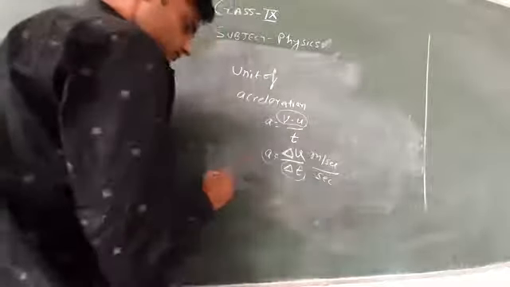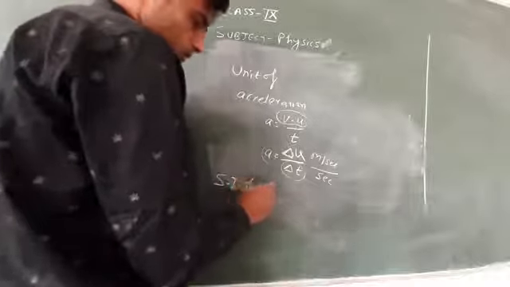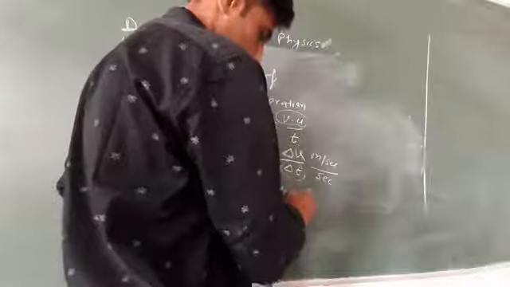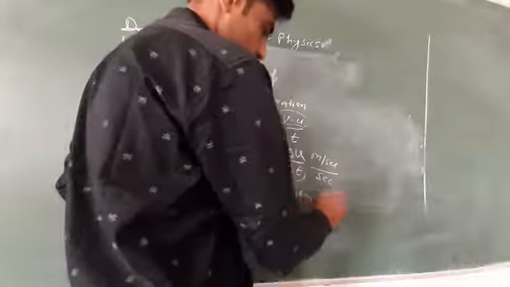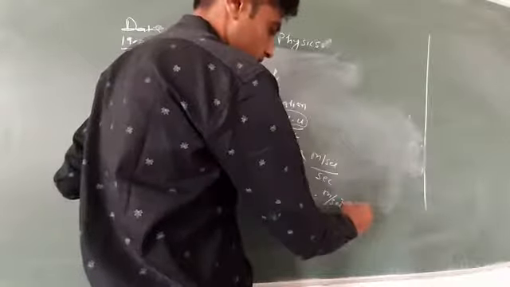It means the SI unit of acceleration is meter upon second square.